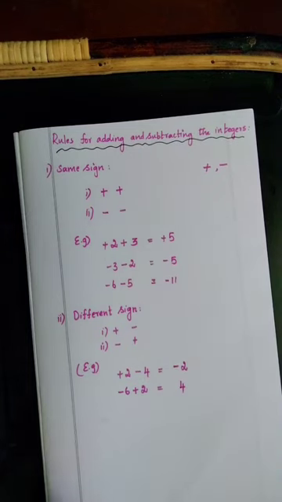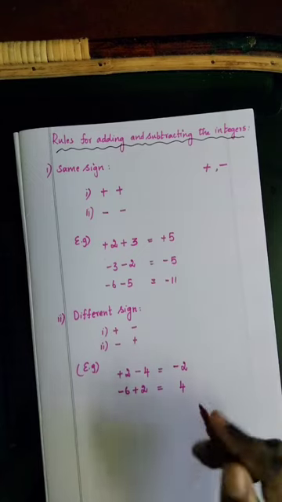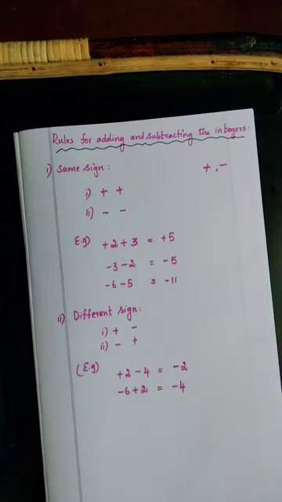Which number is greater? 6 is the greater number. So what is the sign for 6? It is minus. So the answer is minus 4. Understand? Keep it in mind.